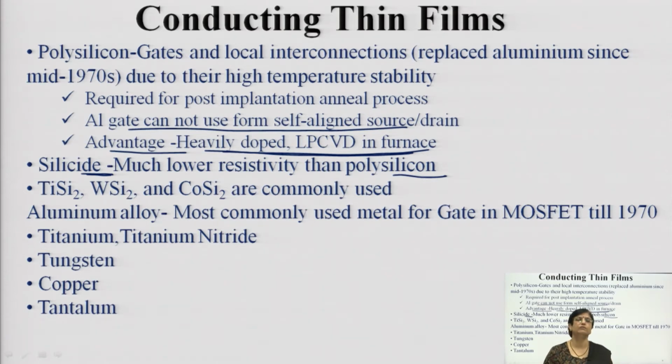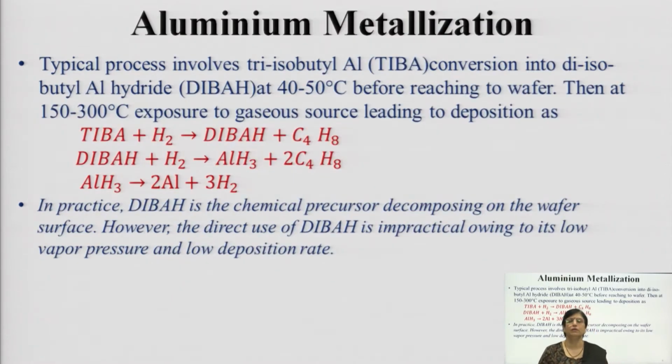Till the 1970s, it was a very common material, but after the 1970s, when device miniaturization started and the consequences of annealing resulted in unreliable features being exhibited, you have something known as spikes, copper spikes getting formed, and that has replaced copper slowly. The other materials which have been popularly used are titanium, titanium nitride, tungsten, copper and tantalum. So, these are the common or popular materials which are recently used in metallization.